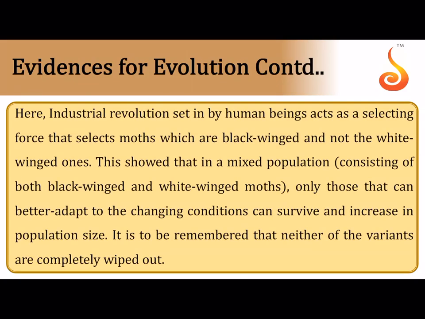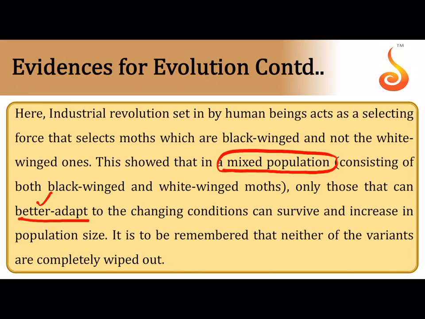So I just told you what happened before and after industrialization. Before industrialization there were more white winged moths, and after industrialization there were more dark winged moths, and therefore if you have a mixed population, based on the external circumstances, whichever of them are capable of better adapting, capable of rising up to the challenges thrown by nature, they are the ones that are going to survive, and the others which cannot adapt themselves, like for example after pollution, when the trees got covered with black soot, the white winged moths were at a selective disadvantage because during the daytime they would be very contrastingly visible against the black background, and so under such circumstances we can consider the white winged moths as unfit, whereas the ones which survived, the dark winged moths after industrialization, we can consider as fit.